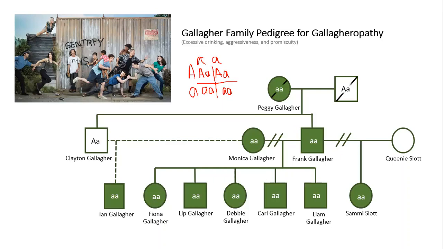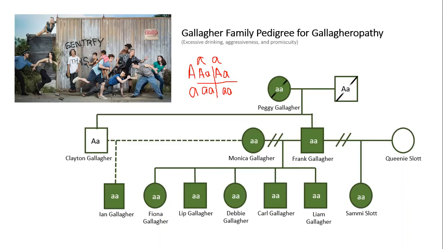Frank then went on to marry Monica Gallagher, who also exhibited Gallagheropathy, and the two produced 5 children who were predisposed to being homozygous recessive and exhibiting the trait as well. During her relationship with Frank, Monica had an extramarital affair with Frank's brother Clayton, and the two had Ian Gallagher, who is also homozygous recessive.